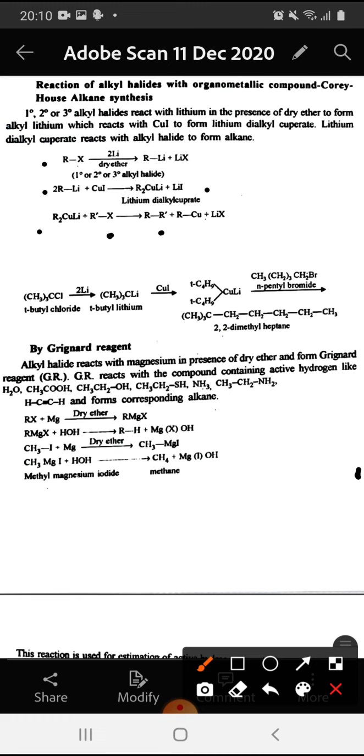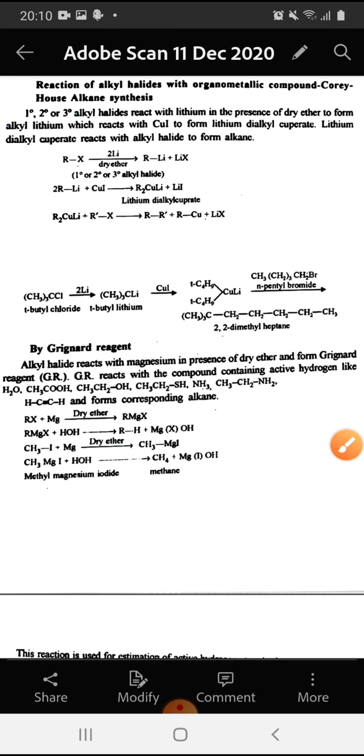If we see an example, tert-butyl chloride reacts with lithium to form tert-butyl lithium. This reacts with copper iodide to form lithium di-tert-butyl cuprate, and this reacts with a molecule of n-pentyl bromide to give rise to 2,2-dimethyl heptane.